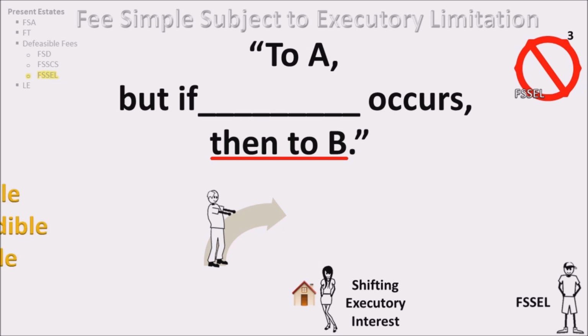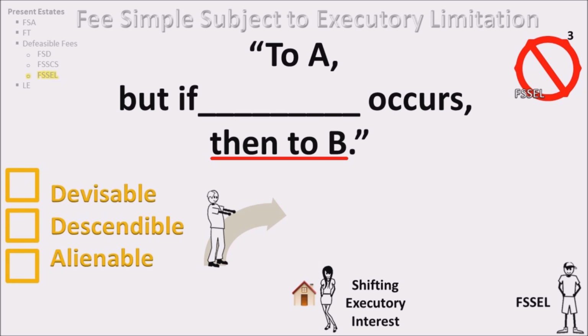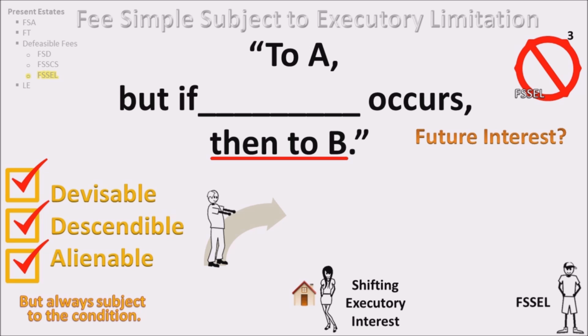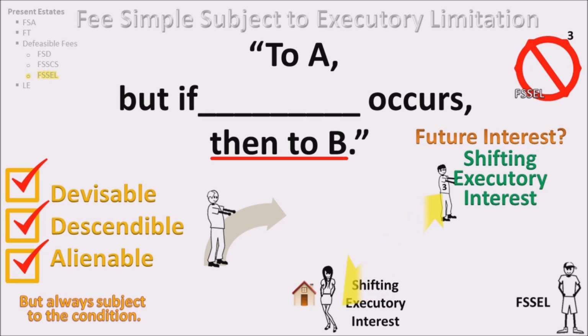How does a fee simple subject to executory limitation transfer? It is divisible, descendable, and alienable, but always subject to the condition. Are there any future interests? The future interest is called a shifting executory interest, and it is held by whomever the grantor designates.